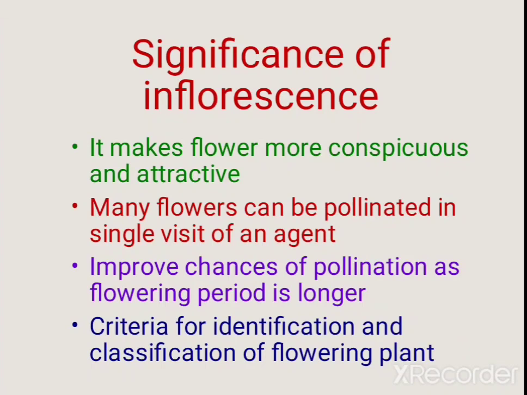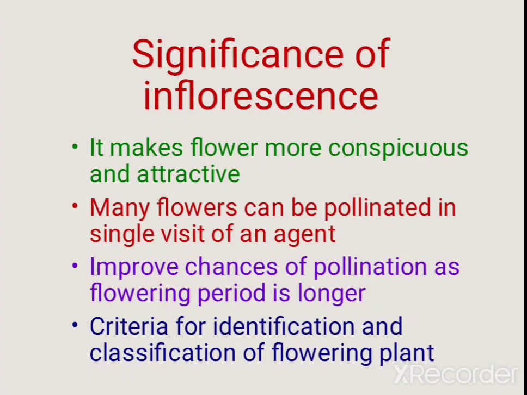The last one is that it is a criterion for identification and classification of flowering plants. Different genera of the same family often produce flowers in a particular pattern specific to that family.